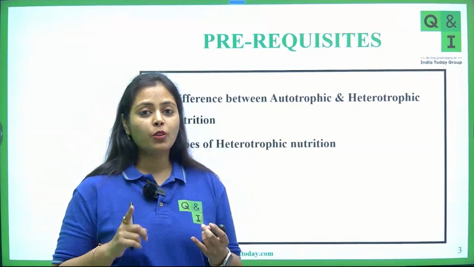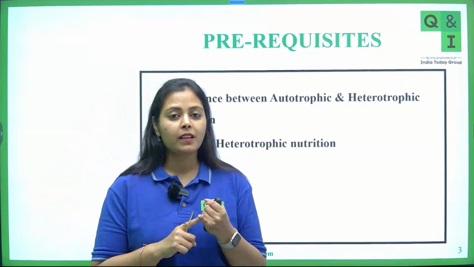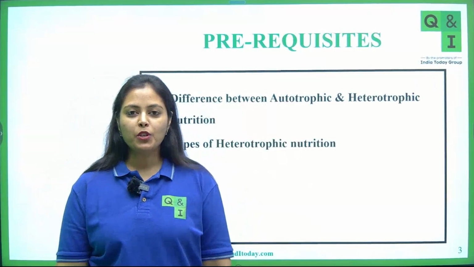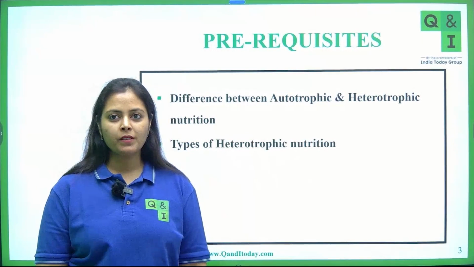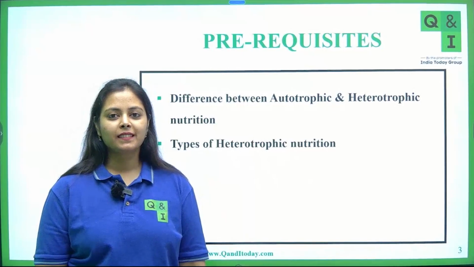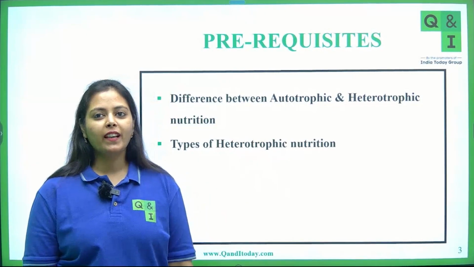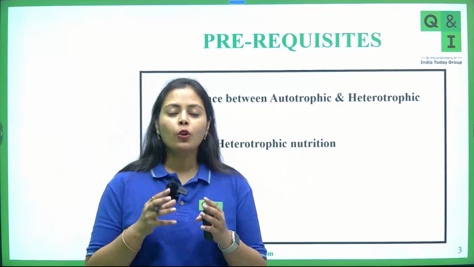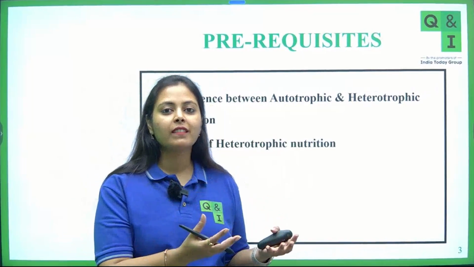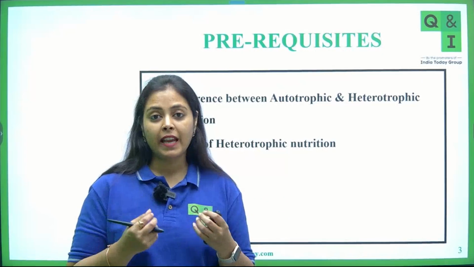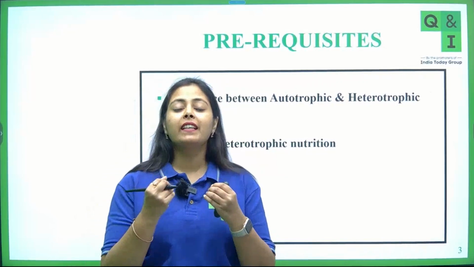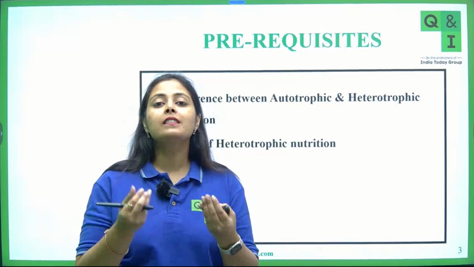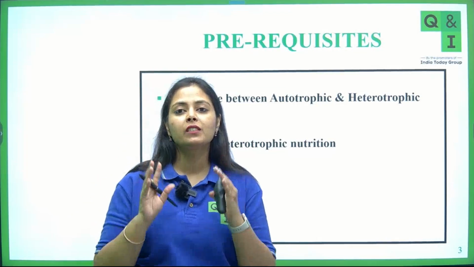Out of parasitic, saprophytic and Holozoic, which type of nutrition is performed by man? Holozoic, very good. So we humans perform Holozoic mode of nutrition. What is Holozoic? Holozoic mode of nutrition simply states that we take in the complex food materials inside. We consume the complex food materials and then inside us we digest them. So digestion is done inside the body and absorption is also done inside the body.